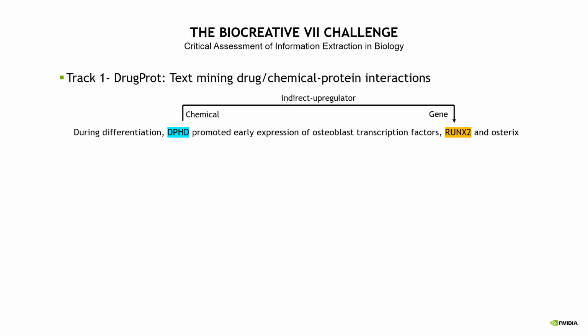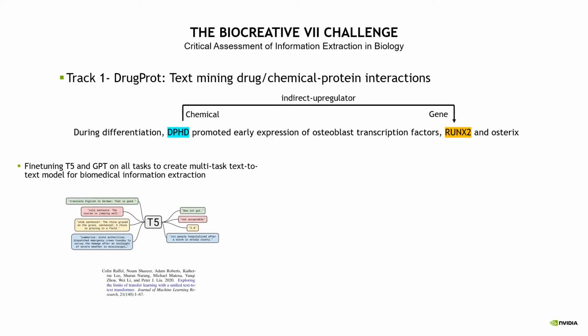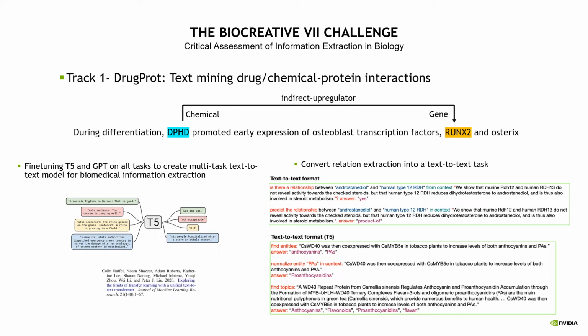Specifically, we decided to try prompting as a method of doing relation extraction, in addition to the other tasks as part of other challenges, where we take a pre-trained generative language model, specifically T5 and GPT, and we formulate relation extraction as a text-to-text task, where we make relation extraction a question that we ask the model, and then it predicts a text output that contains the specific relationship between the entities in the question that we asked.